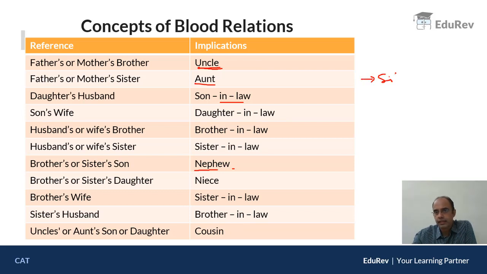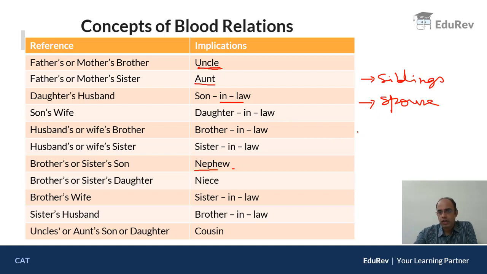One is siblings. When I say siblings, I mean children from the same parents. Their parents are the same. If the parents are not the same, they are said to be cousins. And if the parents are the same, they are said to be siblings. Next, there is a term called spouse. By spouse, I mean husband or wife. For husband, his wife is his spouse, and for wife, husband is her spouse.